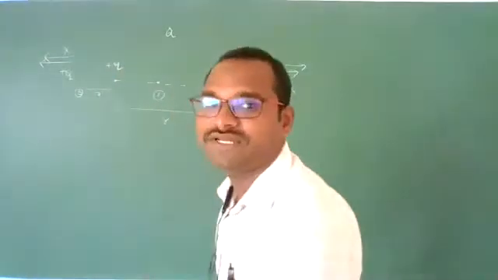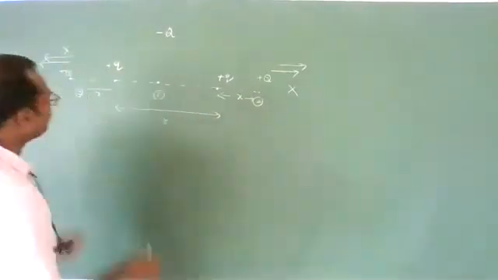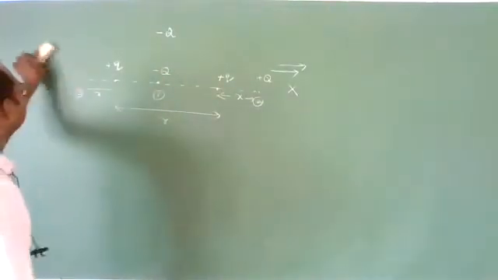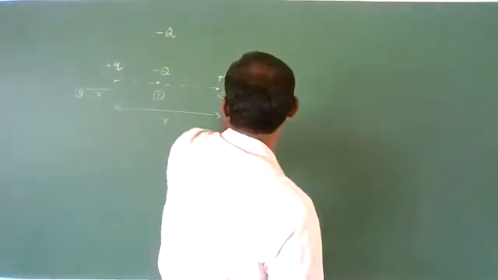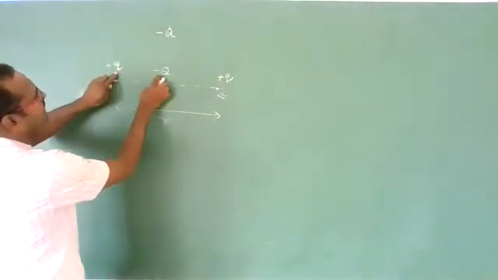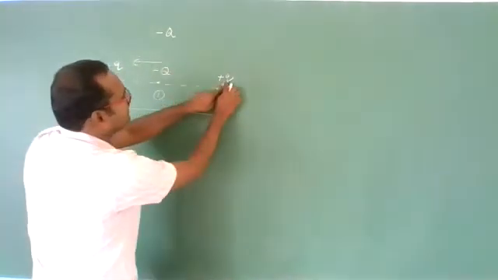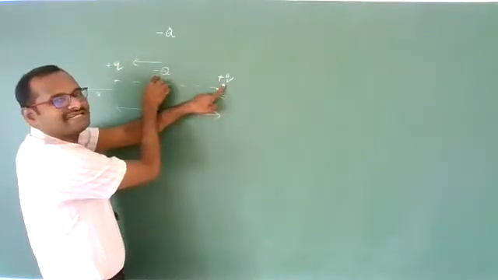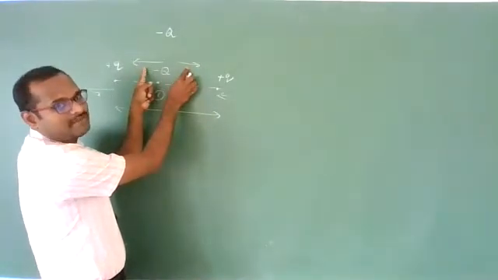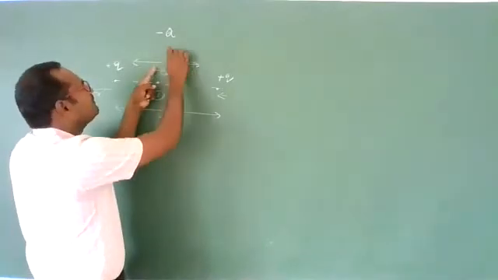Okay. Let us check with a negative charge. Now it is not a positive charge, it is a negative charge. Again keep it in the middle. Let us check the equilibrium condition again. In the middle, is it possible or not? Due to this charge, on this negative charge, which type of force? Attractive force, this side. Due to this plus Q, on this minus Q, again attractive force, this side. There may be chances that these two forces are equal in magnitude, depending upon the distance. So this may be in equilibrium.